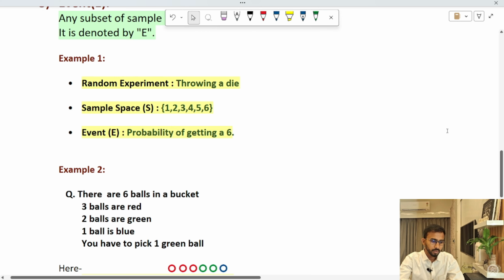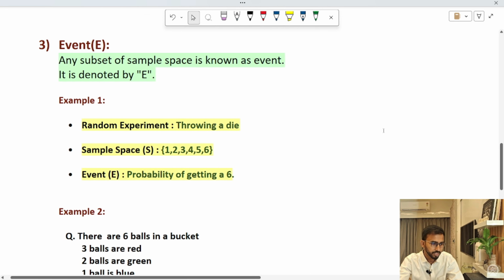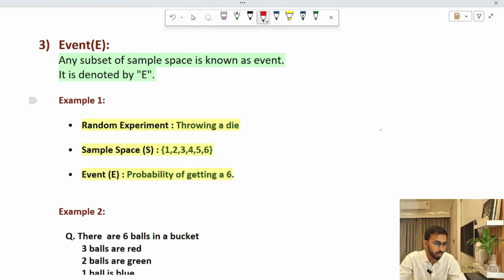So we have already learned about random experiment, sample space and event. These 3 things are enough to learn about probability. So let's start learning probability. Before directly jumping into the definition of probability, at first we will solve these two examples for understanding the concepts of probability.